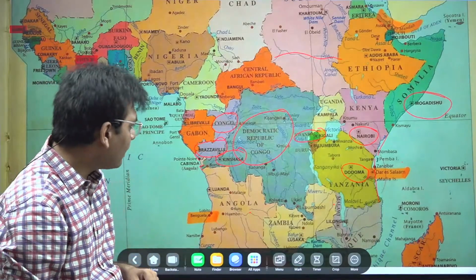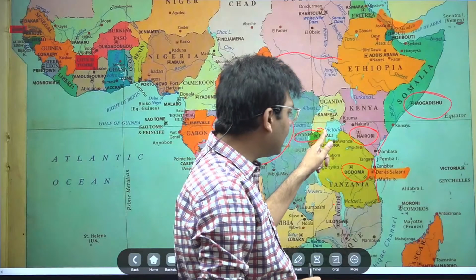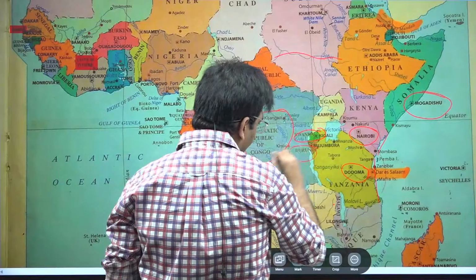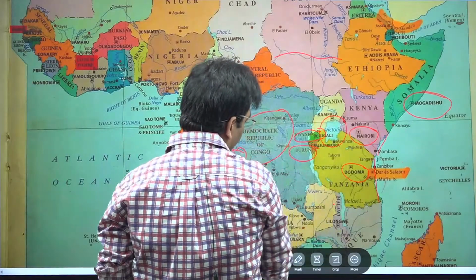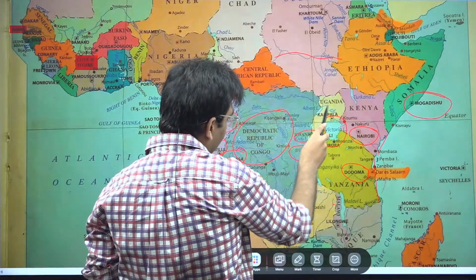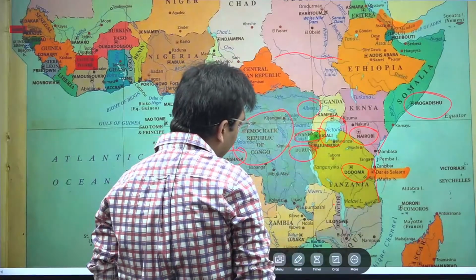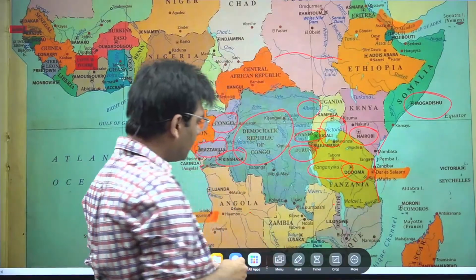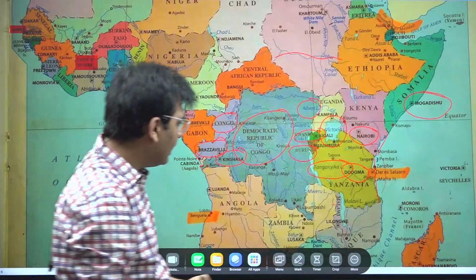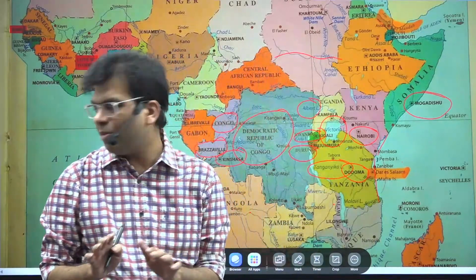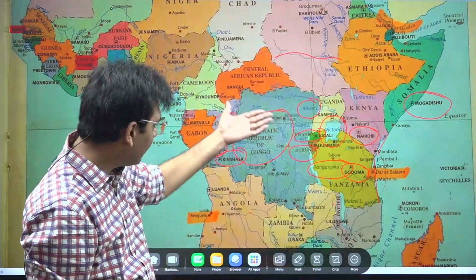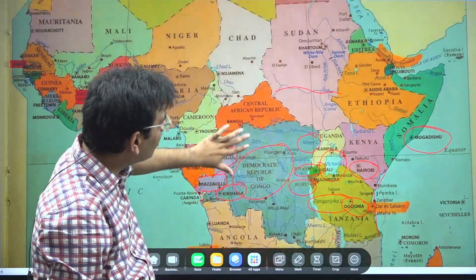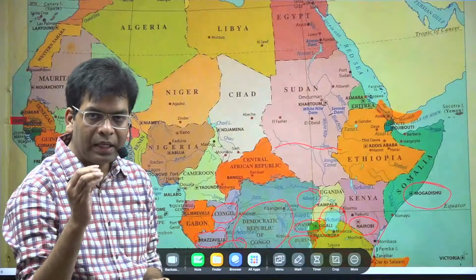One thing you should remember is that Rwanda is not making a border with Lake Victoria. Burundi is also not making any border with Lake Victoria. Here you will see that in Uganda it is Lake Albert, and here Lake Kivu, and in Tanzania the large water body is Lake Tanganyika. These are small things, but if you refer to all of this in a regular manner, you can easily recall it when it is asked in the examination.